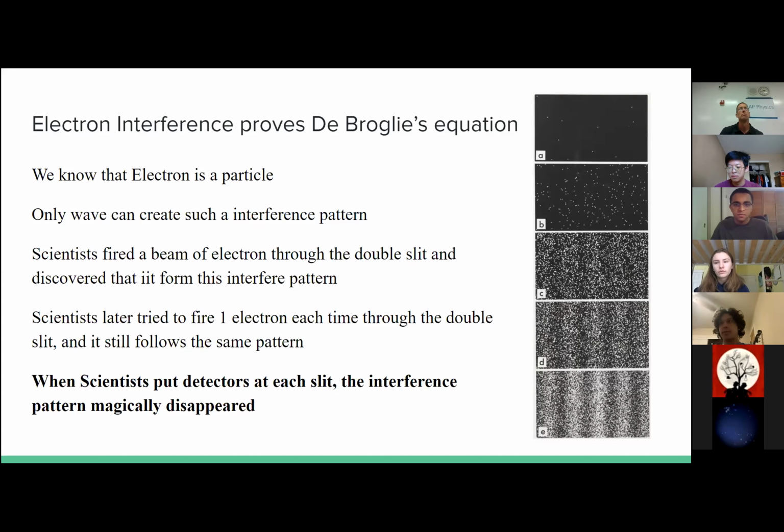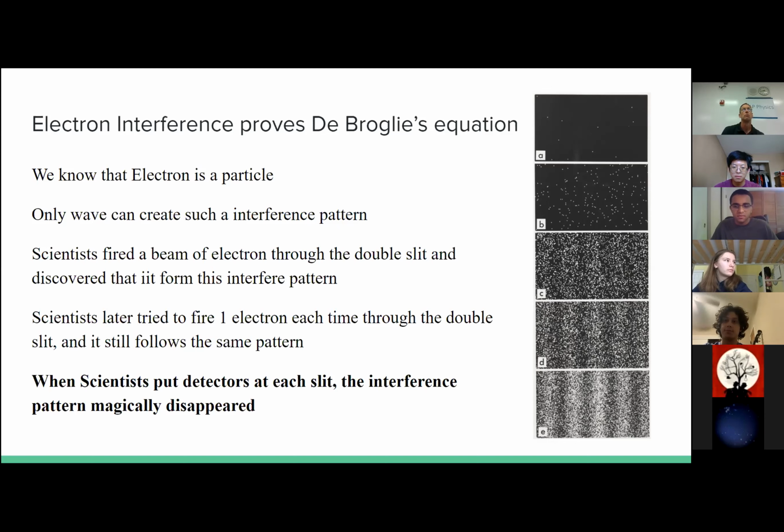I remember it's 1961, a scientist fires a beam of electrons through the double slit, and after they go through the slit, an interference pattern is shown. Later, scientists had the idea that maybe it's because too many electrons are fired at a single time, so they decided to fire one electron at a time. And magically, even if there's only one electron, there's also such a pattern.